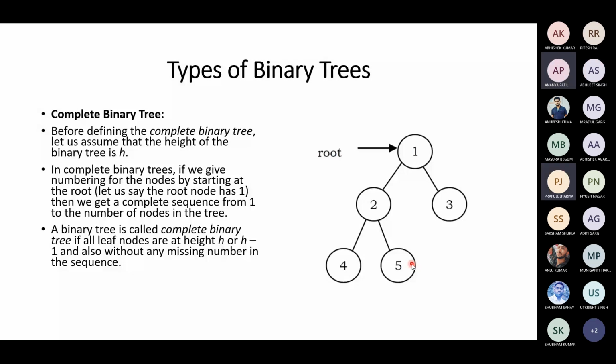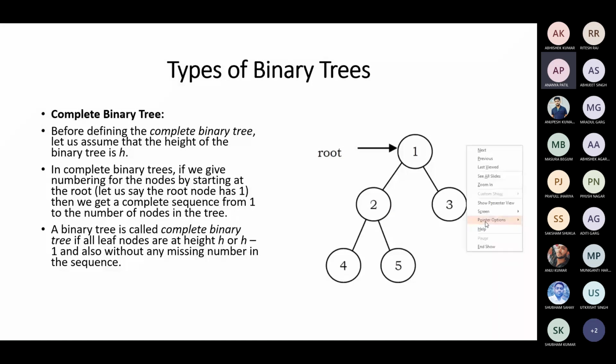Is it clear? You start giving numbers 1, 2, 3, 4, 5. This is the correct way of defining.